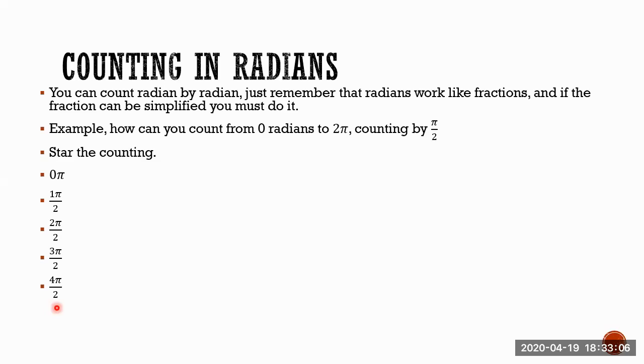And if you see here, there are some values that can be simplified, so be careful with this. I will not accept countings like this for what we're going to do. So you must simplify some of the fractions. In this case, 2 over 2 can be simplified, and 4 over 2 can be simplified too. Something interesting about this one is that you don't need to write the 1. And we will see it in the next slide.